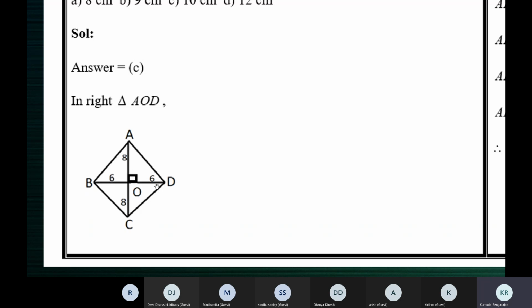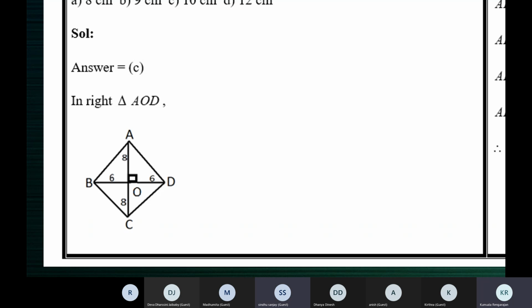Where I've marked 6 you can take 8, and where I've marked 8 you can take 6, because it is not given that AC is 16 and BD is 12. One is 16, the other is 12, but since they bisect each other, it is 8, 8, 6, 6. Is this much understood, children?